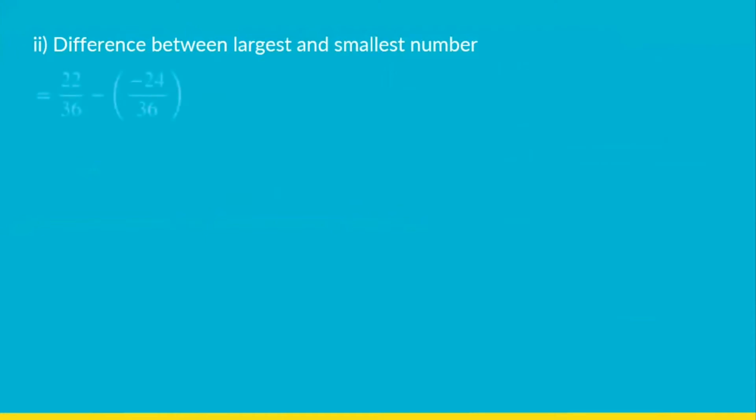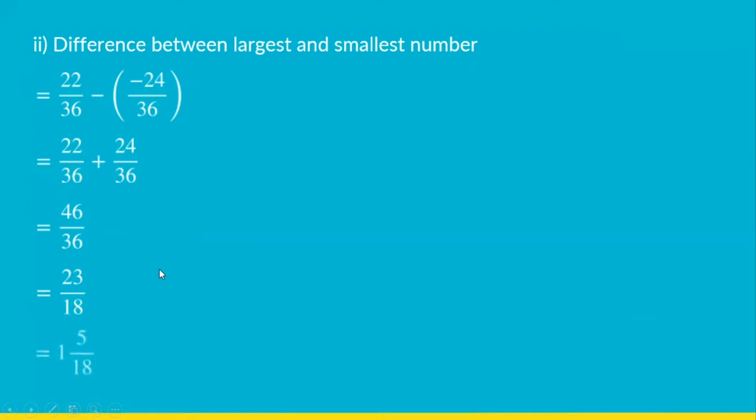Now we are asked to find the difference between the largest and the smallest number. Which was the largest here? The largest was 22 by 36 and the smallest was minus 24 by 36. Minus of minus becomes plus. So this becomes 22 by 36 plus 24 by 36. Like fractions, we write the denominator once and simply add the numerators. So 22 plus 24, you get 46 by 36. The HCF is 2, divide by 2, you get 23 by 18. So the difference between the largest and the smallest number is 23 by 18.